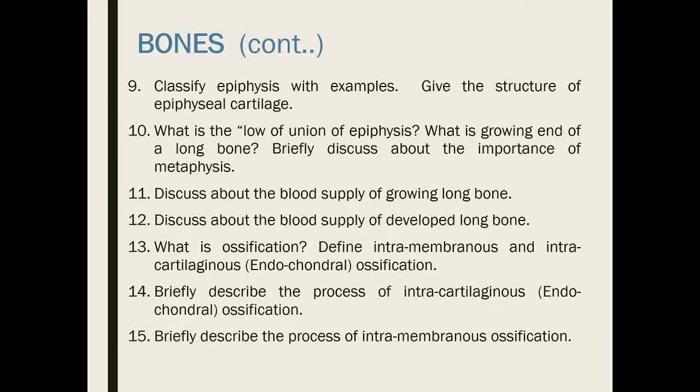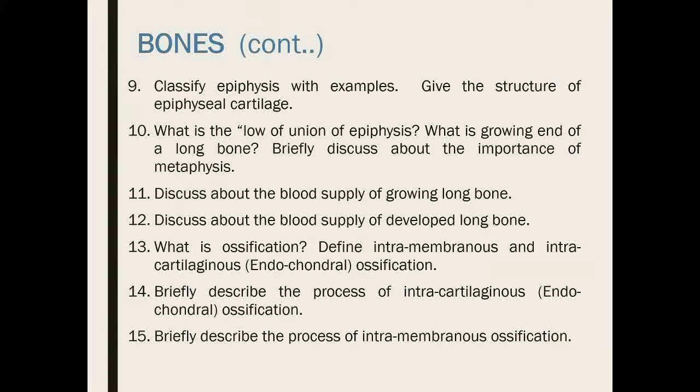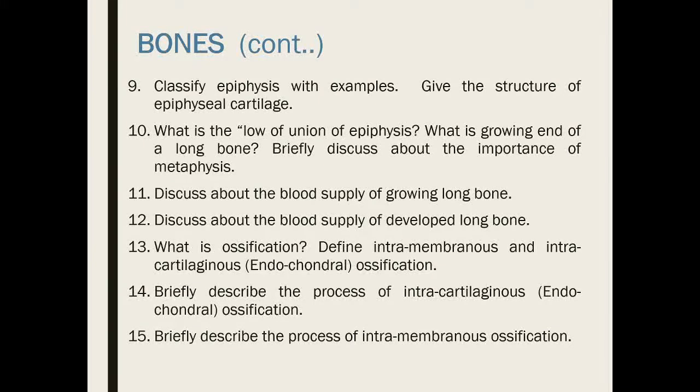That is the topic. Now the next question is discuss the blood supply of growing long bone. As you know, in the growing long bone or developing bone, the blood supply was the nutrient artery, periosteal artery, and the juxtaepiphyseal artery that was very close to the joints or the end of the bones, from where there will be epiphyseal artery and the metaphyseal artery. And the blood supply is almost the same in case of developed long bone, number 12 question, where there will be no epiphyseal and metaphyseal artery. You can directly write the arterial anastomosis around the joint over there. The nutrient artery and the periosteal artery will be the same.